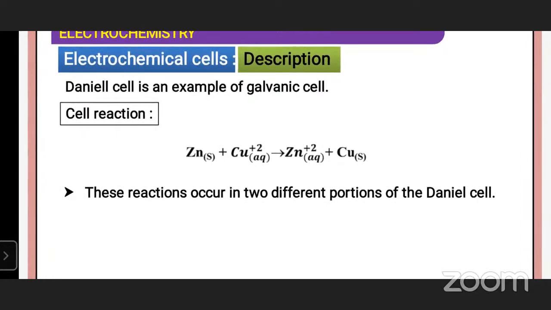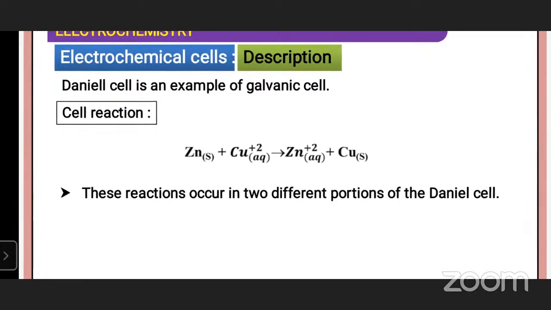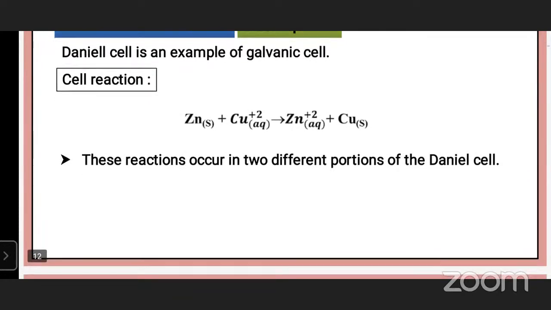Here zinc undergoes oxidation reaction. At the anode, zinc Zn gives rise to Zn2+ plus 2 electrons. Oxidation reaction means loss of electrons, or the side where oxidation number increases. Zn gives rise to Zn2+.